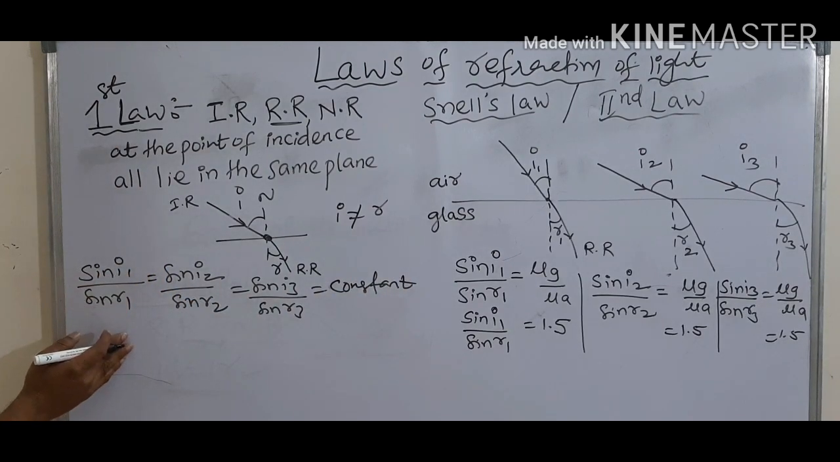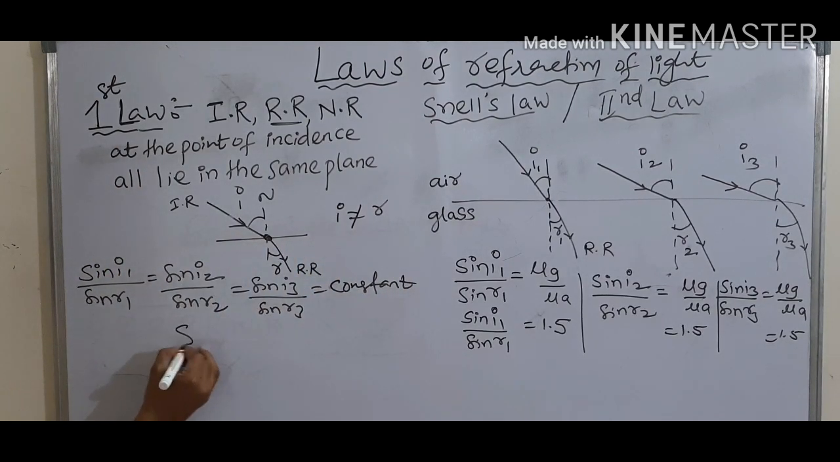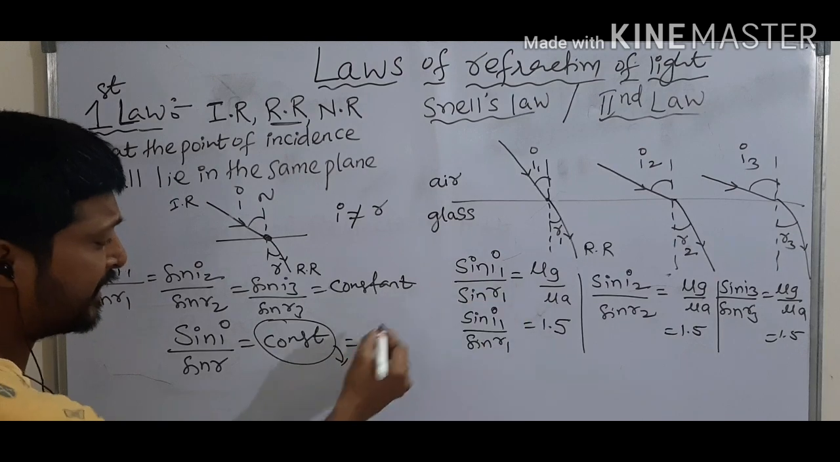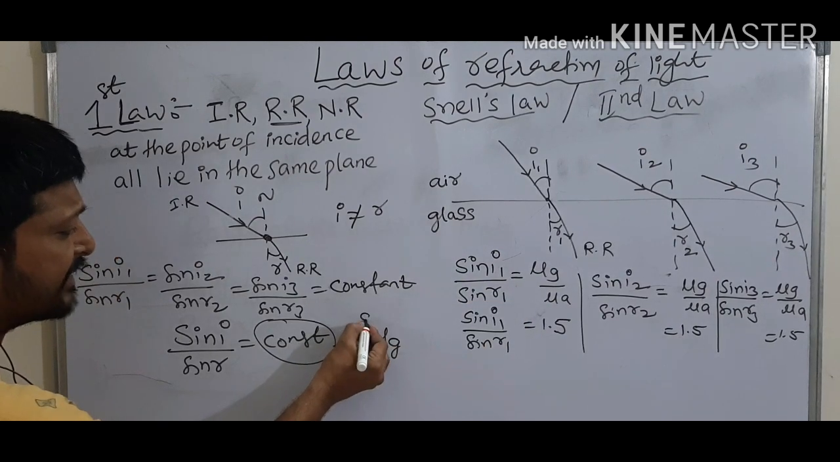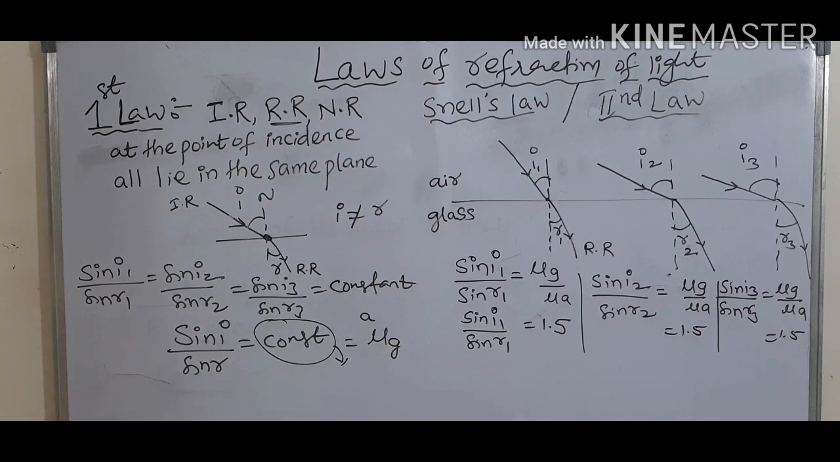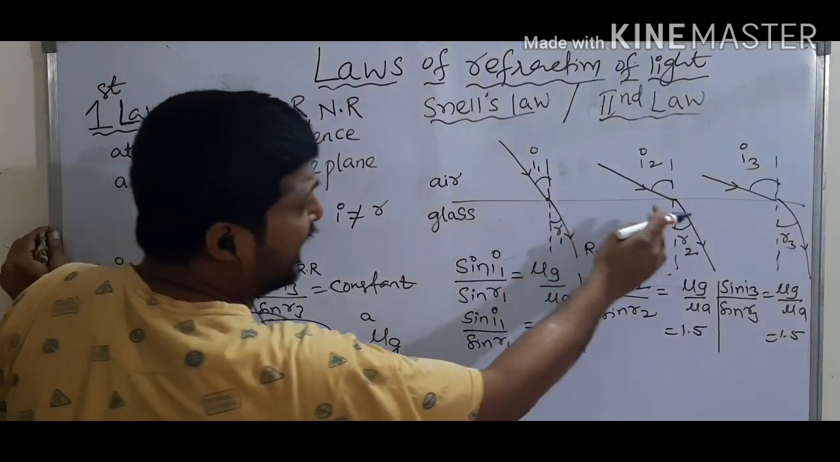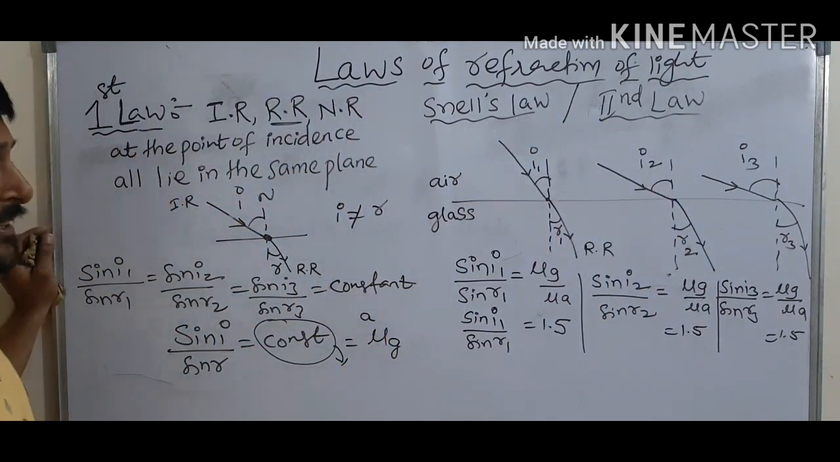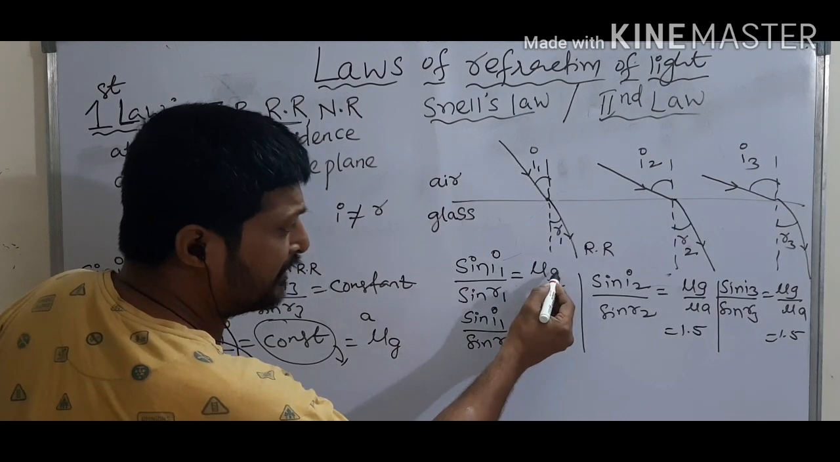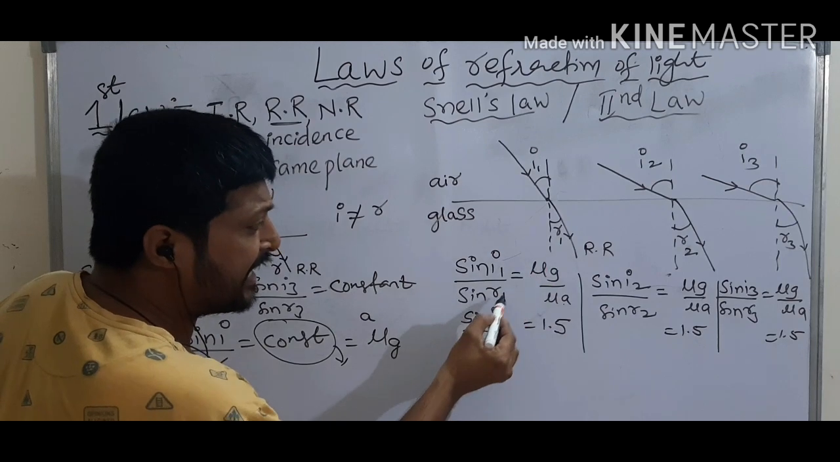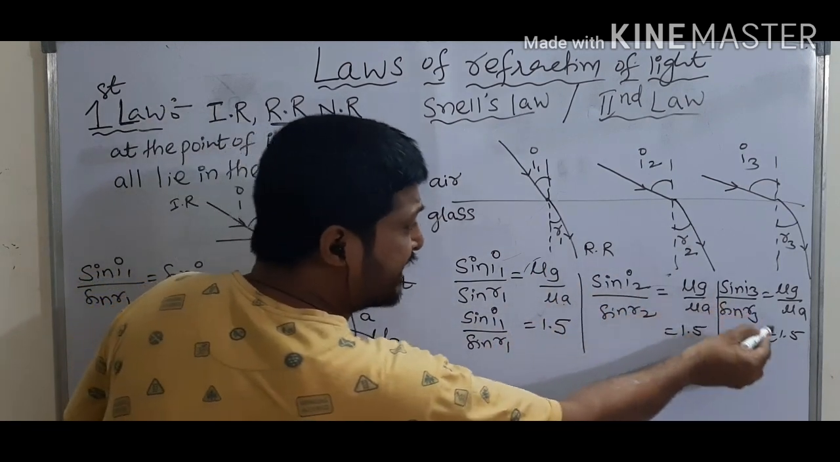So the ratio of sin I by sin R is equal to constant. Write that one, sin I by sin R is equal to constant. But what is this constant? This constant is nothing but the refractive index of glass with respect to air. That means here we are increasing the angle of incidence, and the angle of refraction is also changing in each case. But in each case, the value is not changing. See here, sin I by sin R ratio in each case is 1.5.